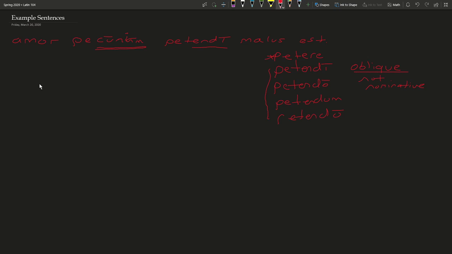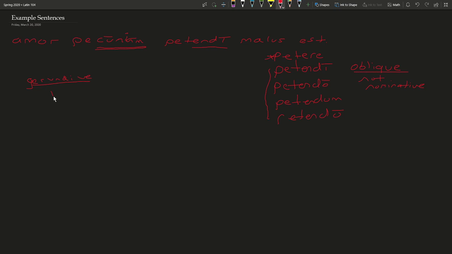So now for transforming this into a gerundive phrase, we have to think through a couple things. What is the gender and number of the original direct object, and what is the original case of the gerund?